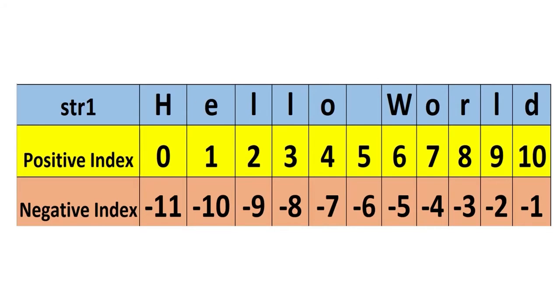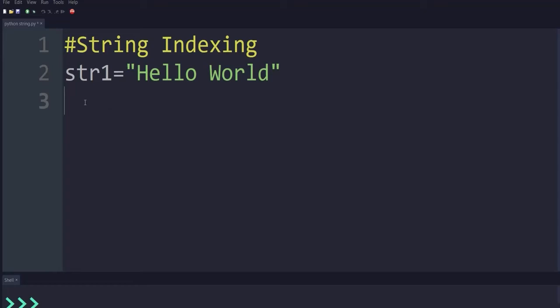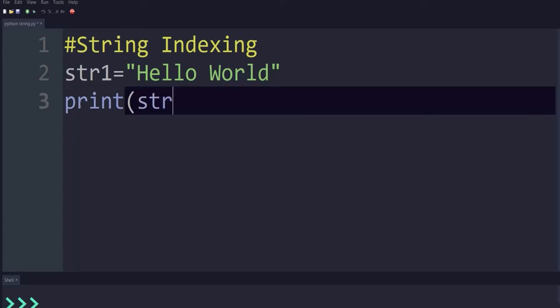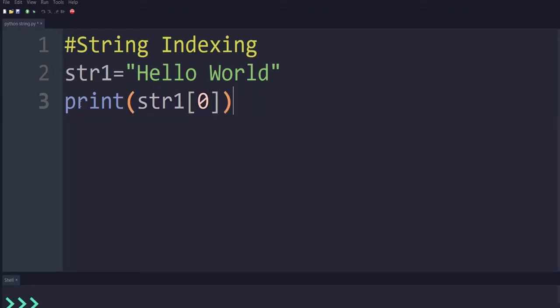Let's see this practically. As we have taken this string and seen how indexing works in the computer's memory, if I print the variable name, that is str1, and inside square brackets I write 0, and then execute this code, it will print the character present at that location in this variable.